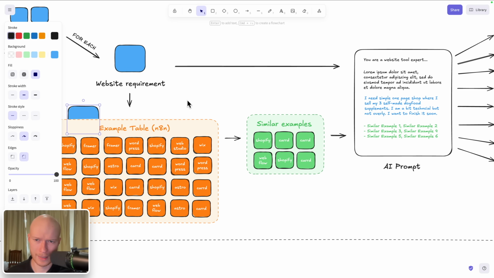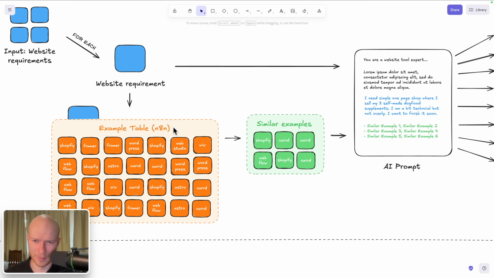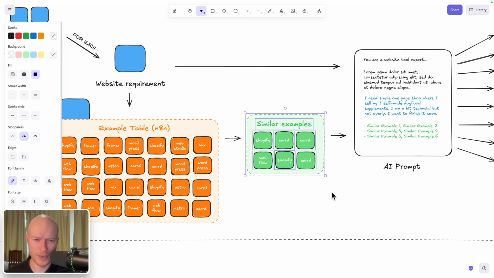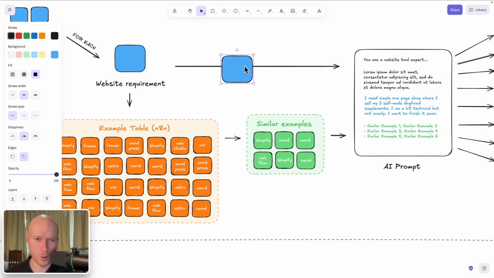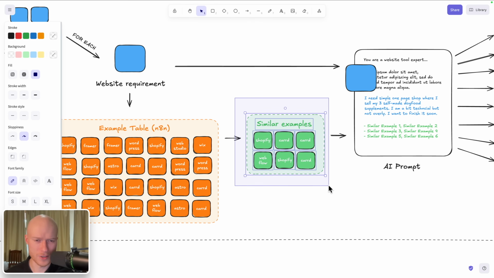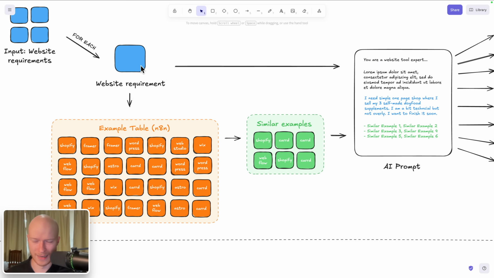example table. And then we tell this example table to look at this requirement, to look at this input, and return us the 5 or 6 most similar examples in this example database. So then we have a list of 5 or 6 really good, really relevant examples for that specific input, and only then do we send the input to the AI together with these 5 or 6 really good examples. And then we analyze the next website requirement, so website requirement number 2.